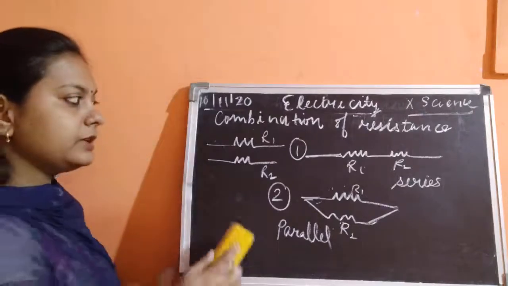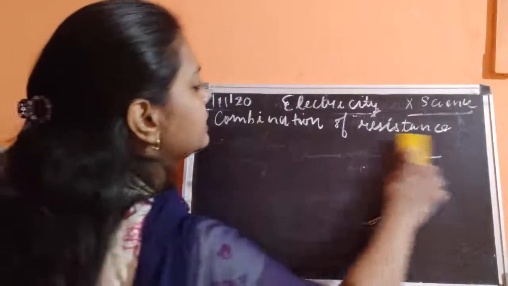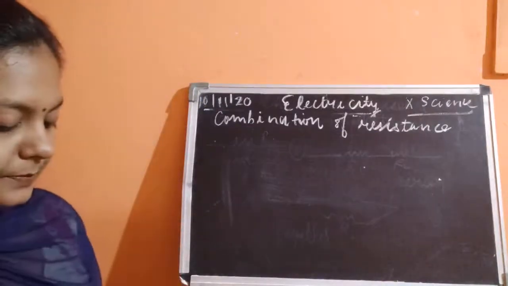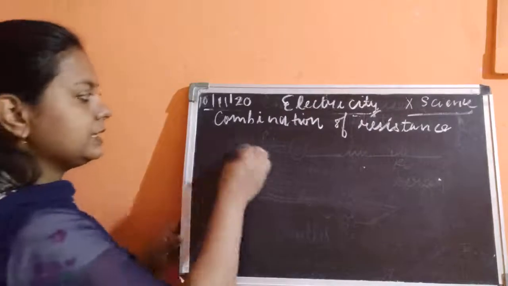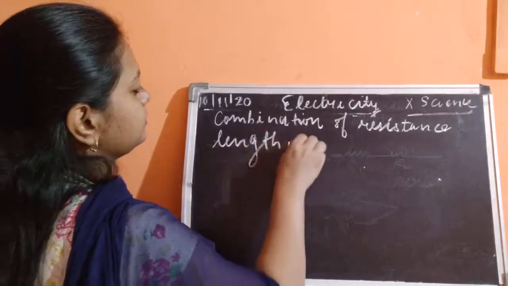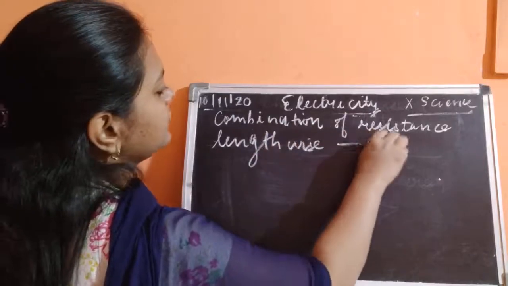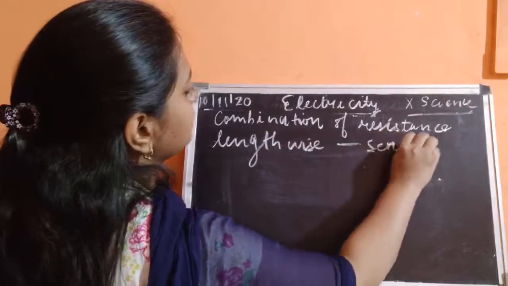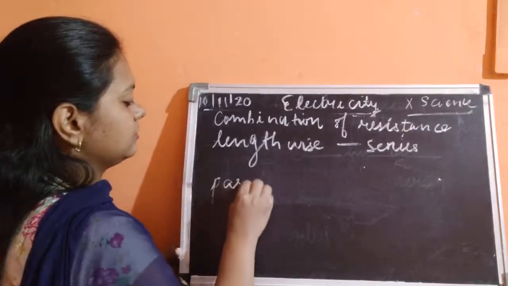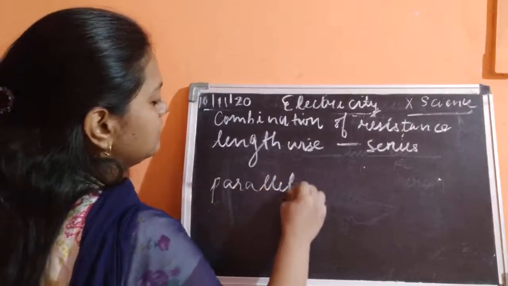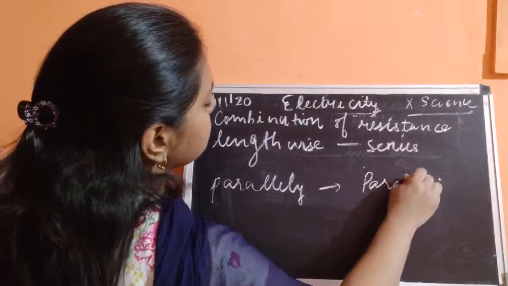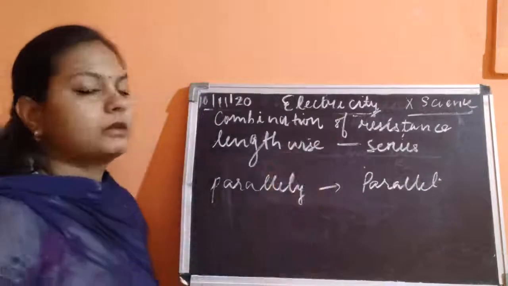So there are two methods of joining the resistance. One is if you are joining lengthwise, then it is said to be the series combination, and if it is joined parallelly, then it is known as parallel combination.